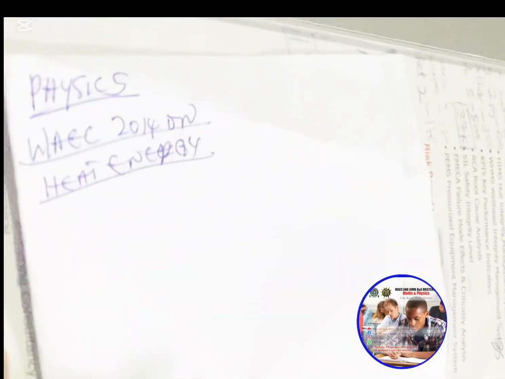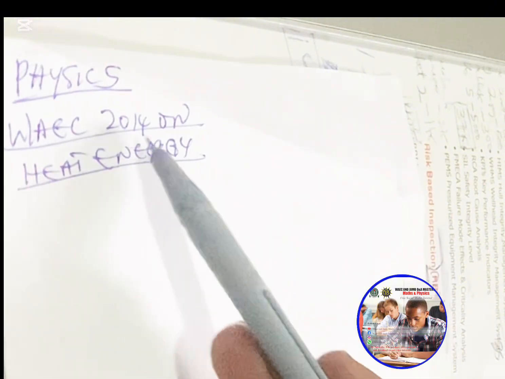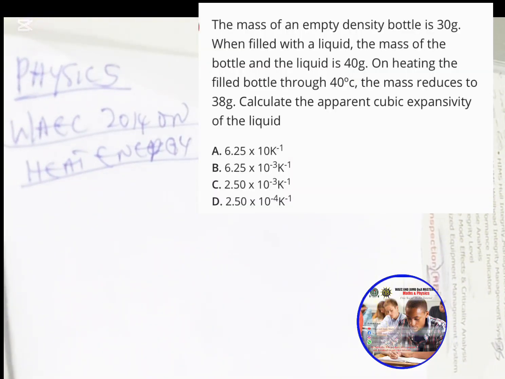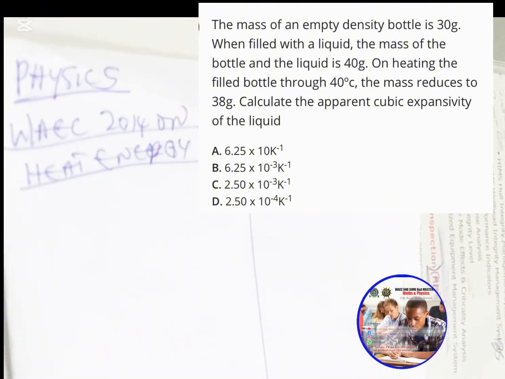All right, let's go straight to solve the second question. By the way, the first question we solved is WAEC 1998, and the second question we are solving is 2014. The question says the mass of an empty density bottle is 30 gram. When filled with a liquid, the mass of the bottle and the liquid is 40 gram. On heating the filled bottle to 40 degrees, the mass reduces to 38 gram. Calculate the apparent cubic expansivity of the liquid. Let's go straight to the solution.